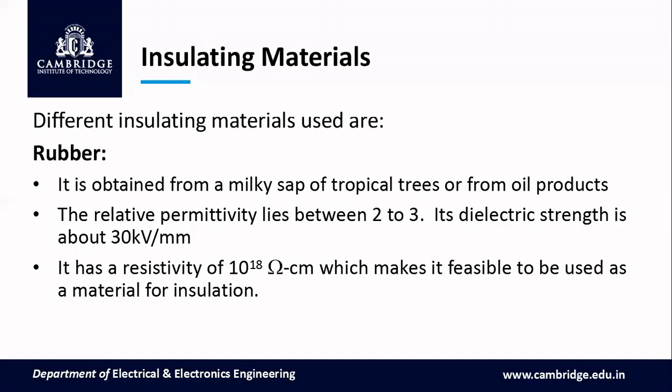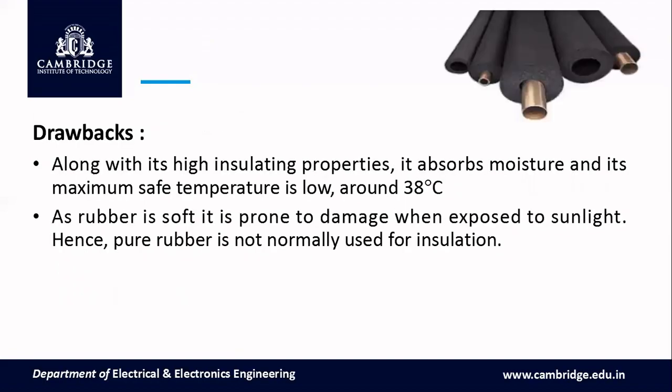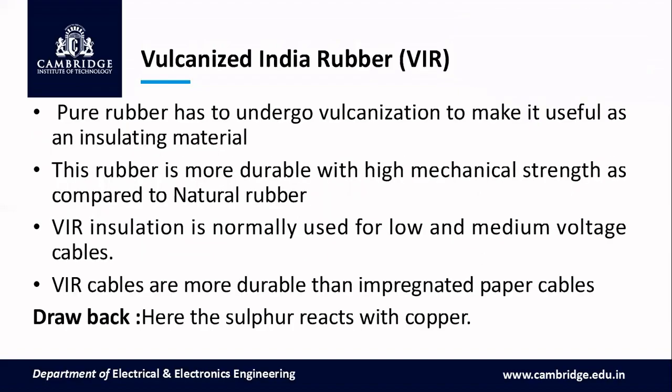What are the drawbacks? There are some drawbacks. Along with its high insulating property, it also absorbs moisture. That is one of the drawbacks. Also it can operate only at a very low temperature of 38 degrees centigrade. As rubber is soft, it is prone to damage when exposed to sunlight, and hence pure rubber is not normally used for insulation.